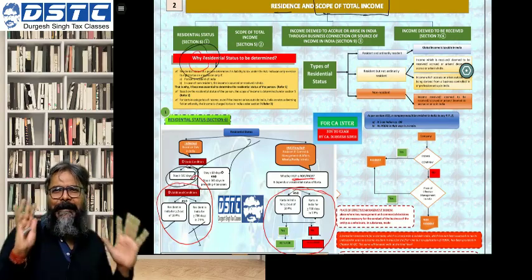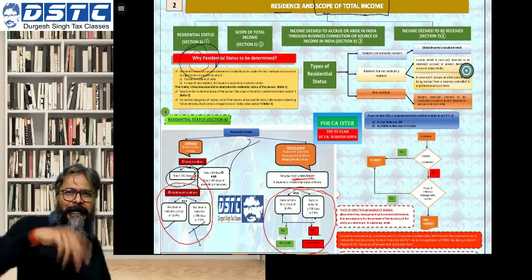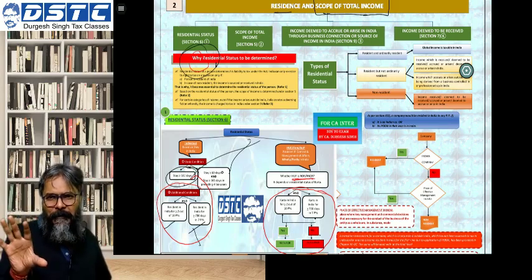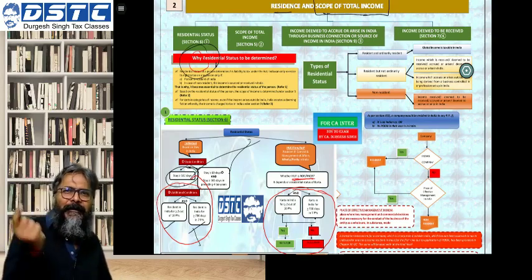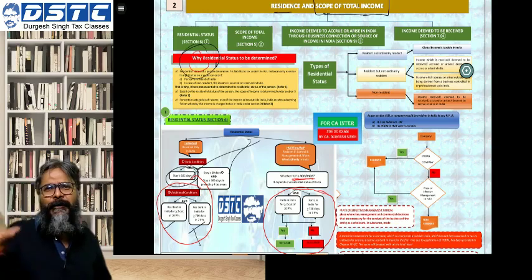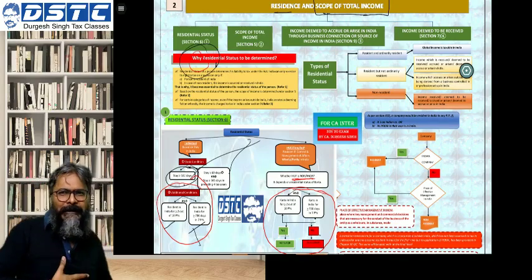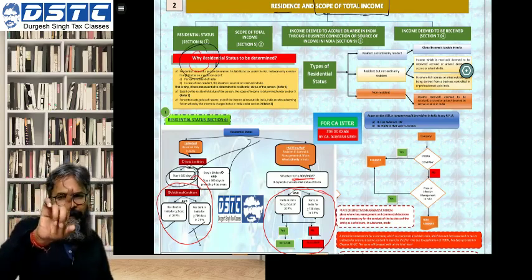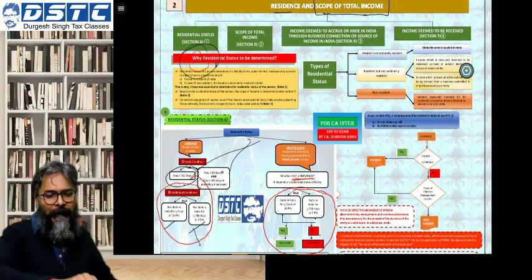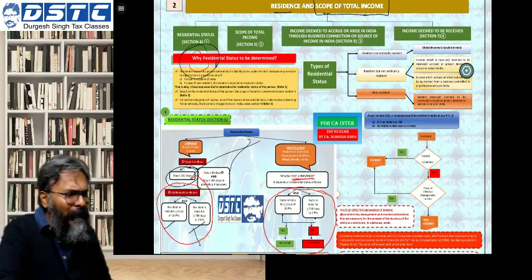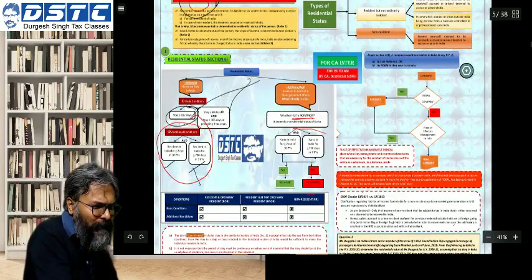Because inter-CA IPCC taxation, if you see, is both income tax as well as GST. And because of the division, the areas of your syllabus that they will try to focus on are in the MCQ. I'm just trying to guide you on that. So my thought is that even the residential status, they will try to target in the MCQ side. Let's see what they will do. That is something ICAI will have to look out for, but just focus on this particular part.